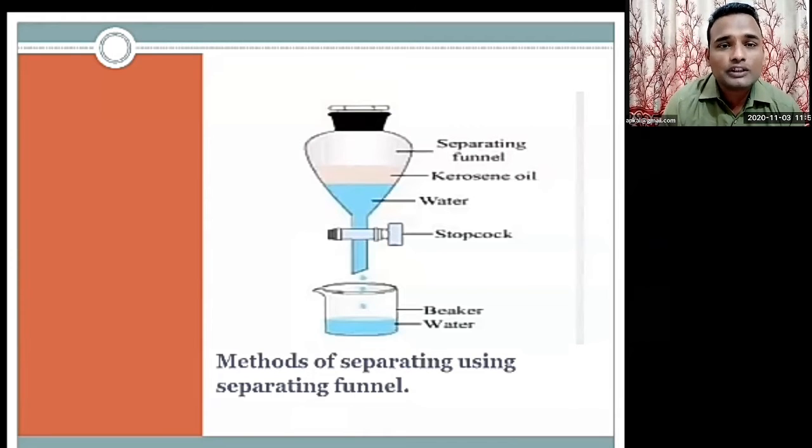Now there is a stopcock. Pour the mixture of kerosene and water into the separating funnel with the stopcock closed. When you pour the mixture, you have to take the precaution that the stopcock should be closed. Now close the stopper.